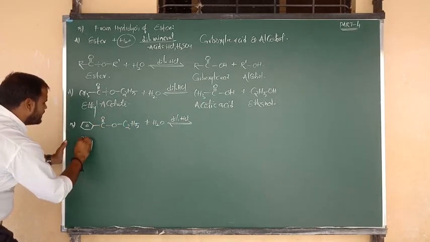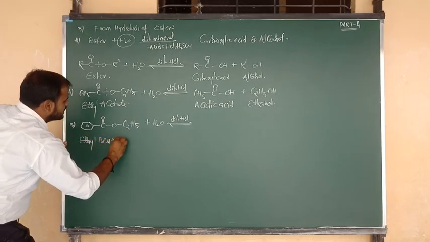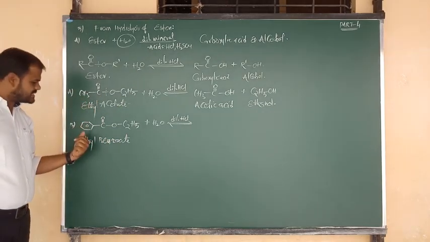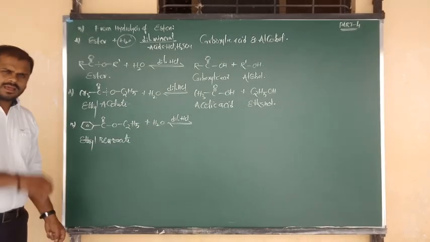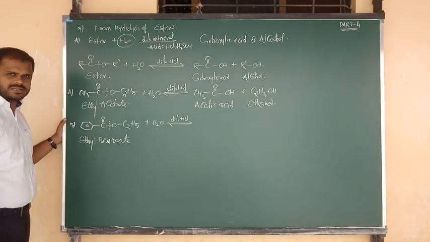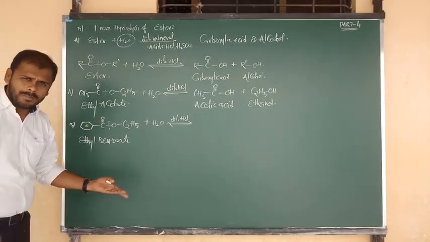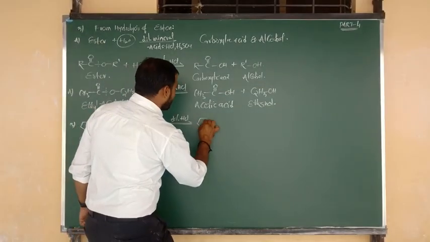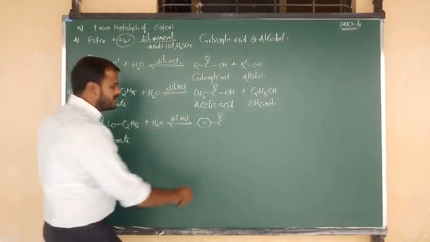The side chain is C2H5, that means we have to say ethyl. The remaining part looks like a benzoic acid salt form, so we can say benzoate, ethyl benzoate. What about the above one? Ethyl acetate. In the place of CH3 we have written benzene, so we can say ethyl benzoate. Ethyl benzoate upon hydrolysis, esters upon hydrolysis, bond breaking takes place between carbon and oxygen. CH3 C double bond O changes into acetic acid, benzene C double bond O changes into benzoic acid by taking OH from the water molecule. So what is the final product here? We can write benzene bonded to C double bond O. From the water molecule we have to consider the OH group.